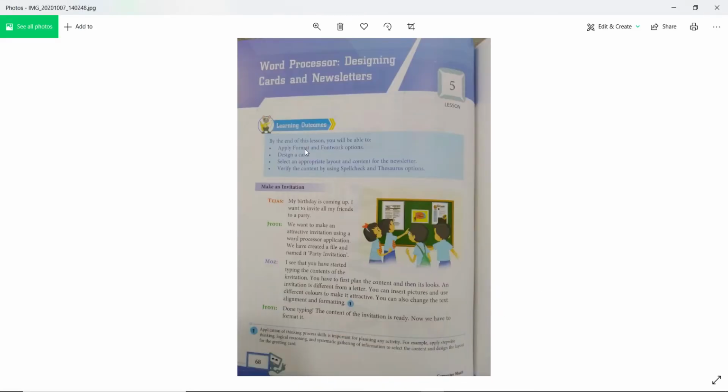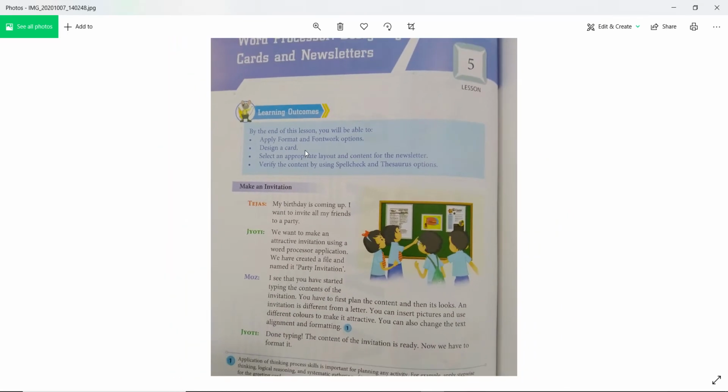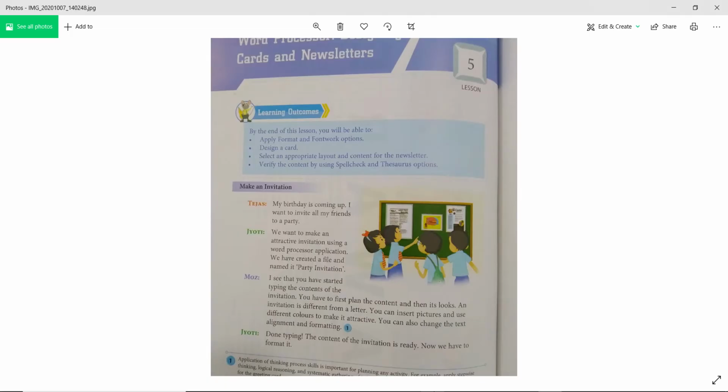So what can we do in that? We can create a card, we can create a page like a news page, correct? So all the different things we can do in this file. Okay. Let's see, my birthday is coming up. I want to invite all friends to the party. So you have to create the invitation card, correct? So how can you do it?